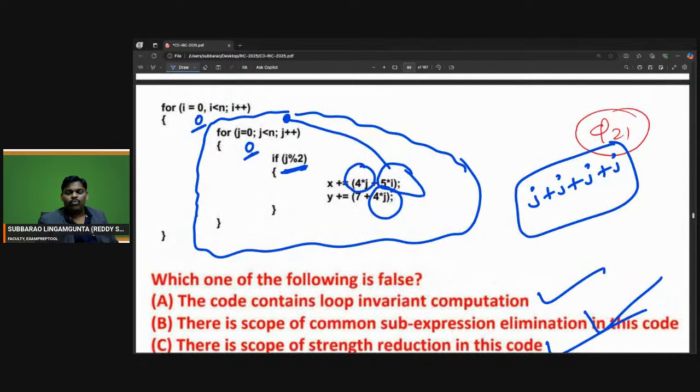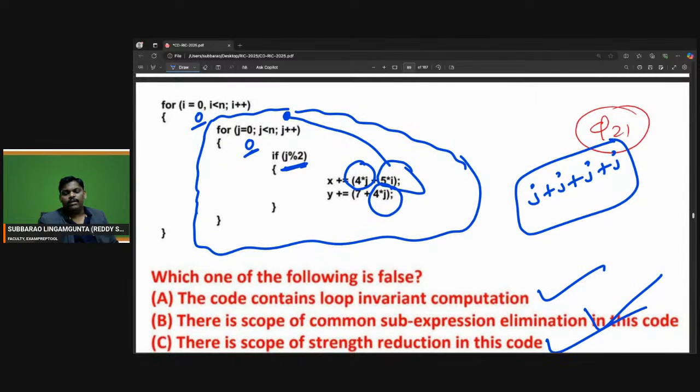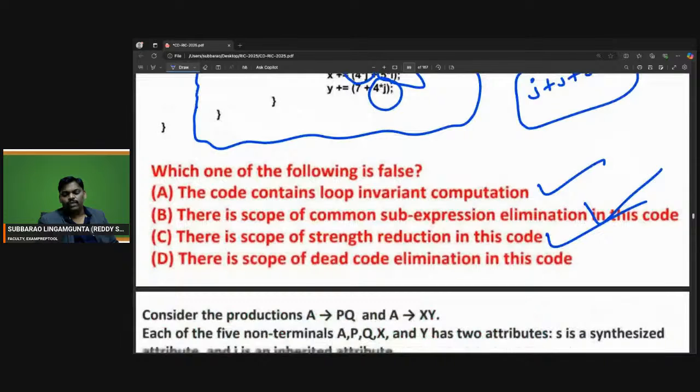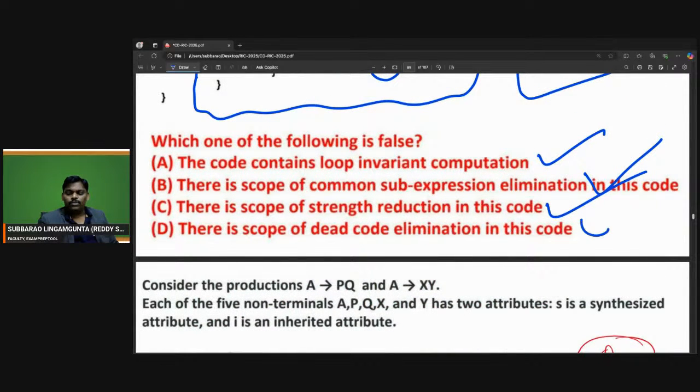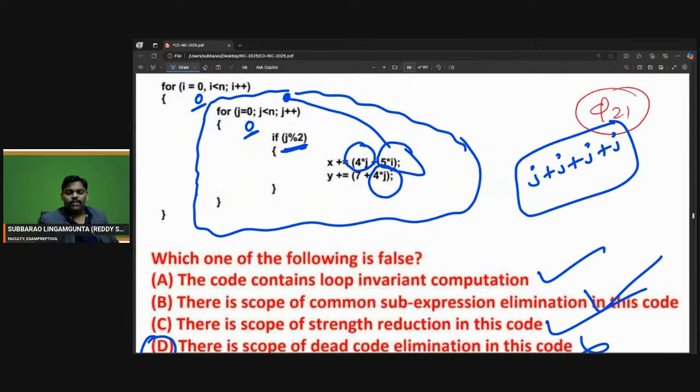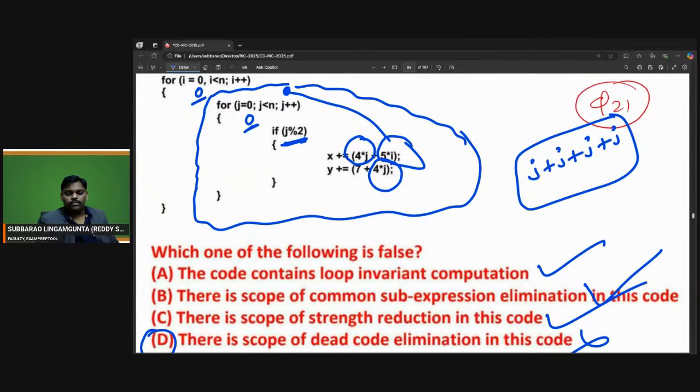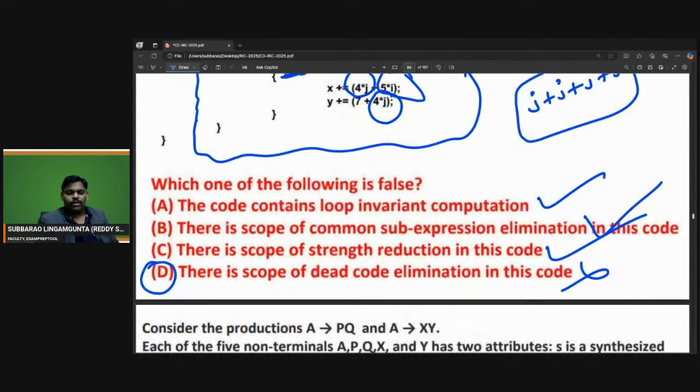Next one, there is a scope of dead code elimination. There is no dead code here. If you want, you can verify. Everything is used. I is used, j is used, x will be used, y will be used. So I think the answer is the fourth option. This is false. So the fourth option is the correct answer. It's a very nice problem.